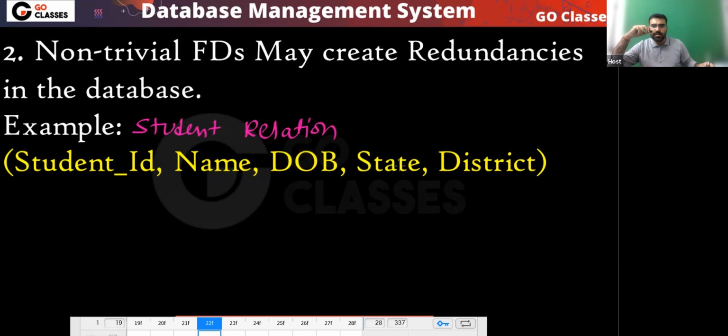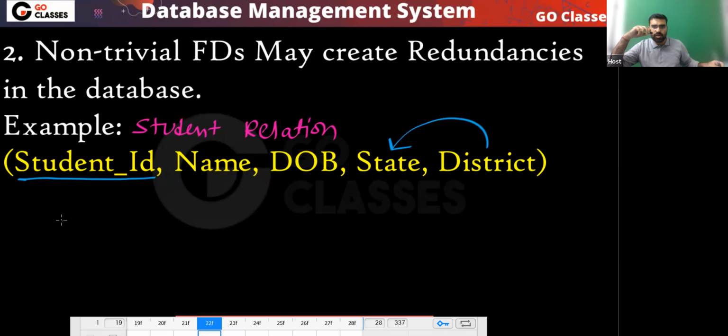Now tell me, who implies whom, district or state? If you know the district, can you tell me the state? If I tell you the district name, automatically you can tell me the state name. So district determines state. For example, if I tell you Mumbai, then automatically you will tell me the state is Maharashtra. So district functionally determines state. So this FD we have, and the primary key is student ID.